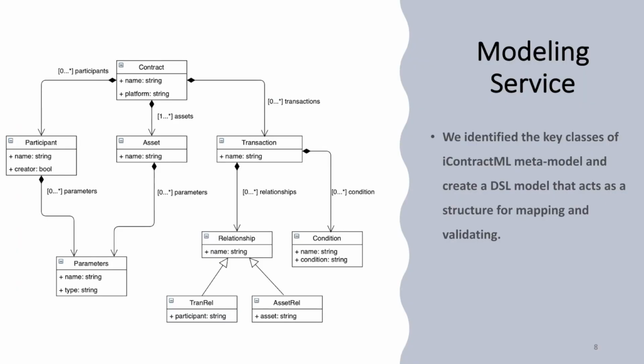The modeling service component represents the linking of the user intention to the modeling specification of iContractML. We have identified the principal entities of iContractML and represented them as a key structure for mapping to the captured user intent. The principal entity is a business process contract that manages the relationship between a number of contractual parties, which are participants.